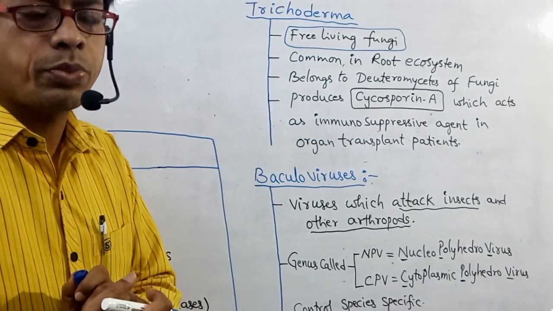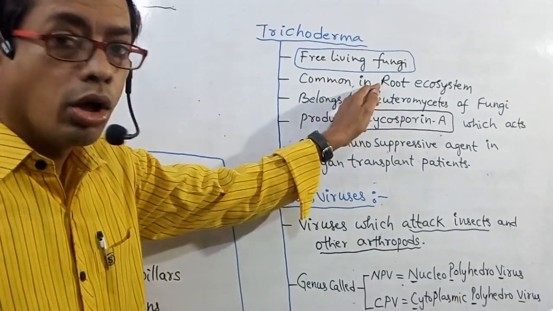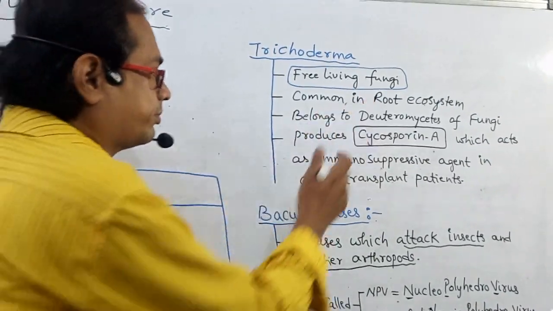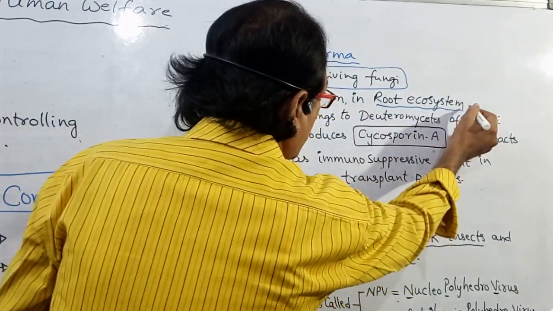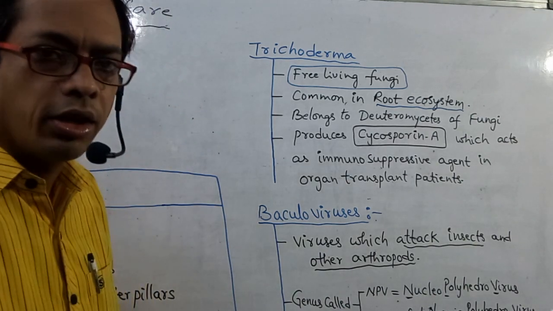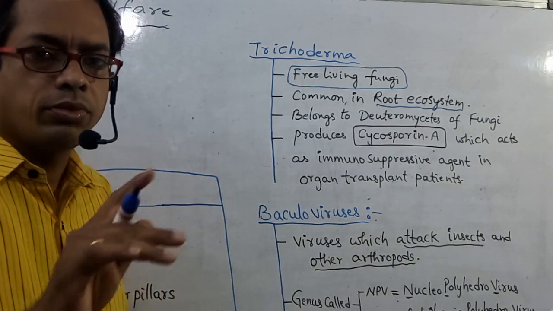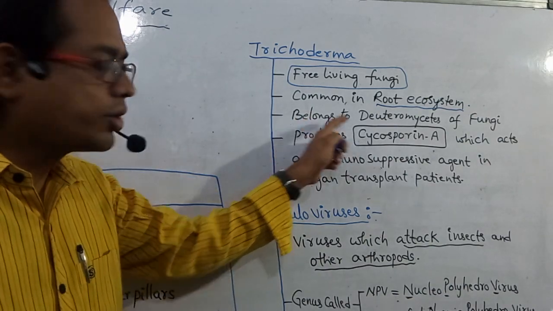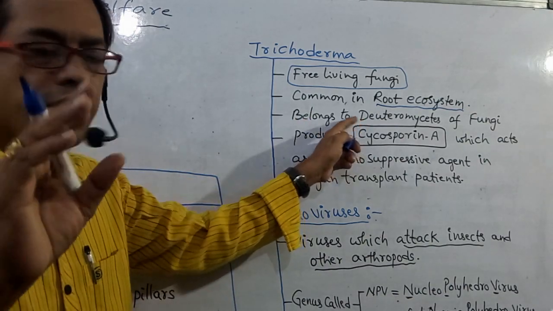So it is common in root ecosystem. Don't say shoot ecosystem. You have to say root ecosystem. It is not shoot ecosystem.